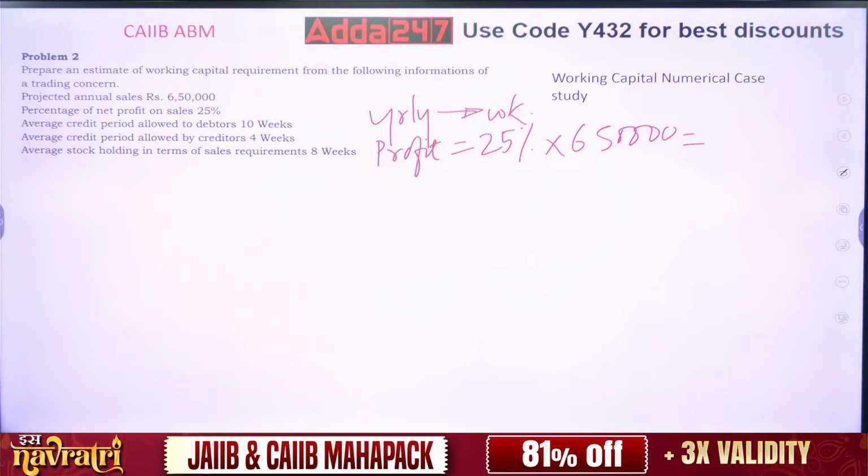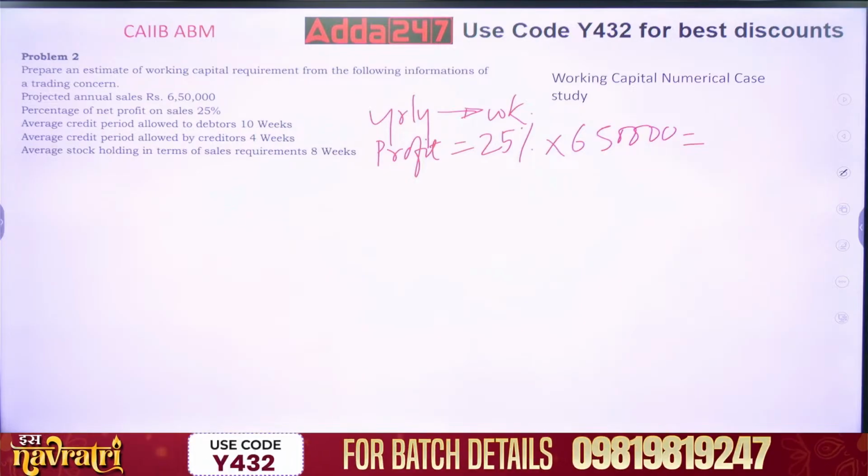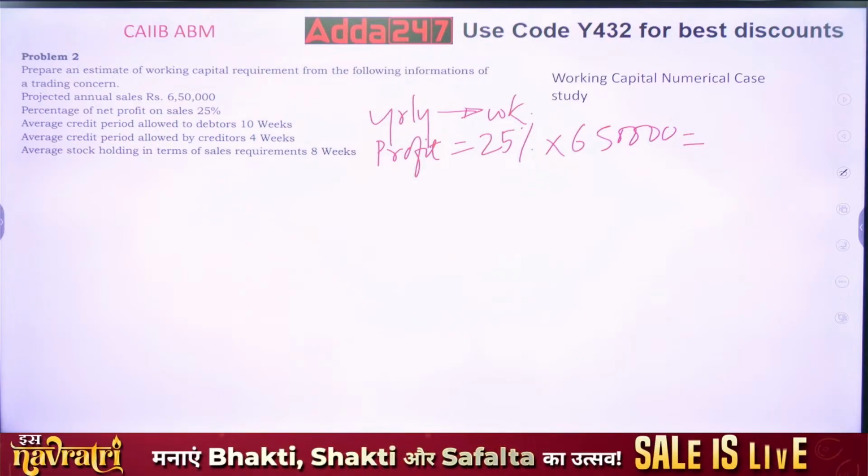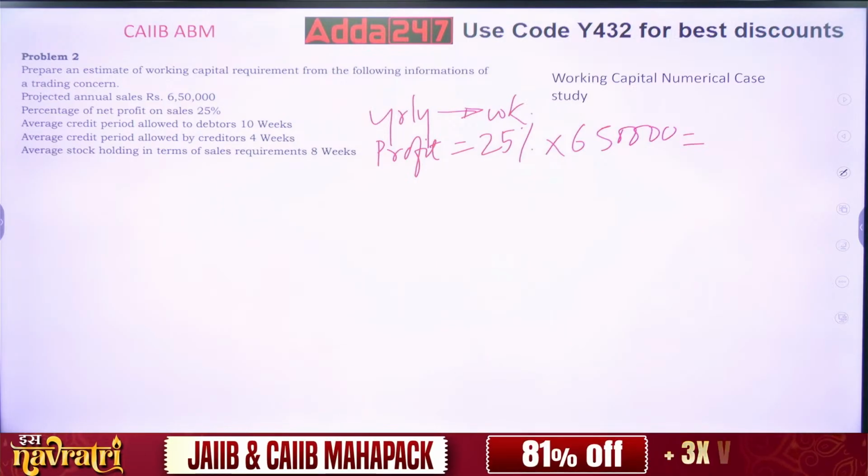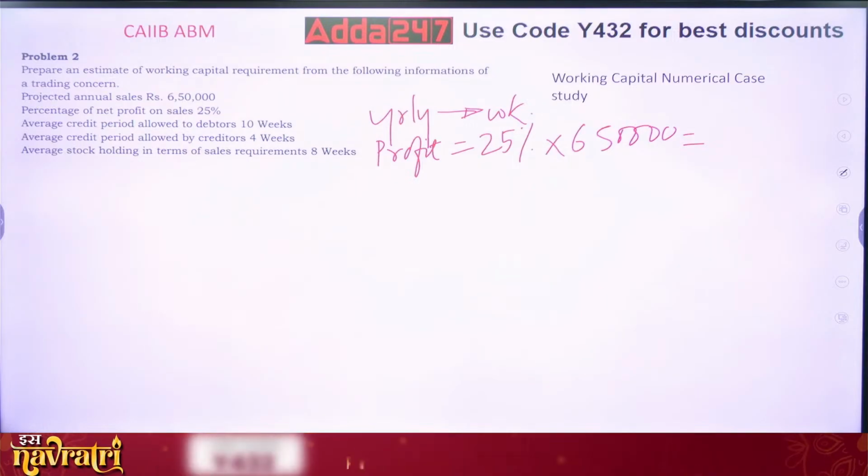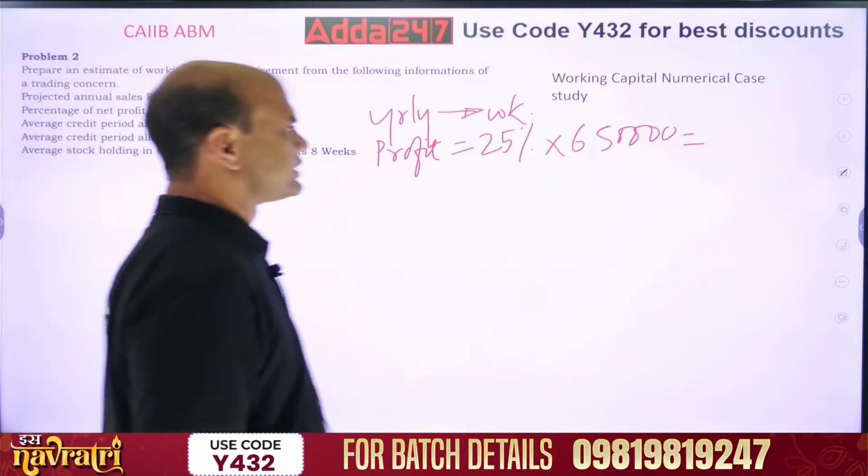It will be 25 upon 100 into 650, 1, 2, 3. 1,62,000 I am getting. Okay, 25% on this. So that is equal to 1,62,000.